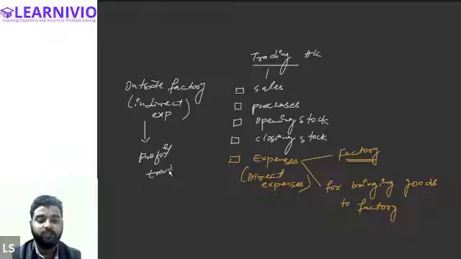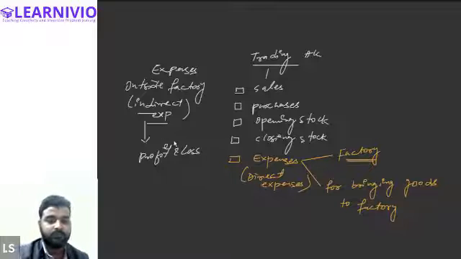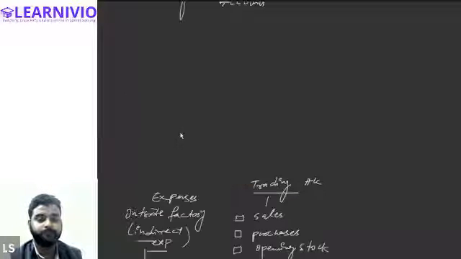Right now we haven't learned about the preparation of the profit and loss account; we are just talking about the trading account. So indirect expenses are not recorded here. Is this clear now? Yes, sir.